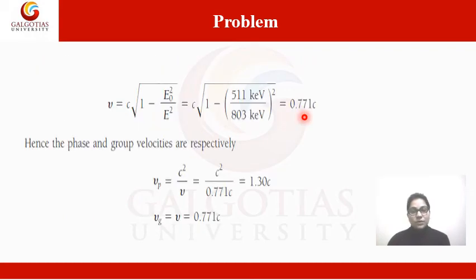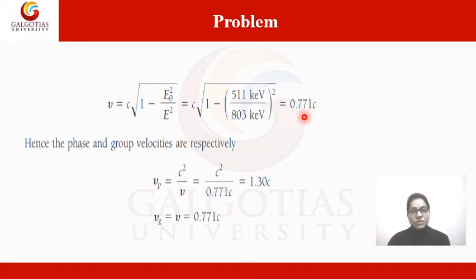So V = c√(1 − E₀²/E²) = c√(1 − (511 keV)²/E²), where the total energy is 803 keV. How can we find E? E = √(p²c² + E₀²). We already have E₀² and pc, so we just put in the values and calculate, and we get V = 0.771c.